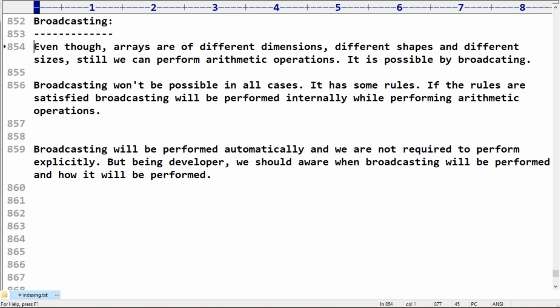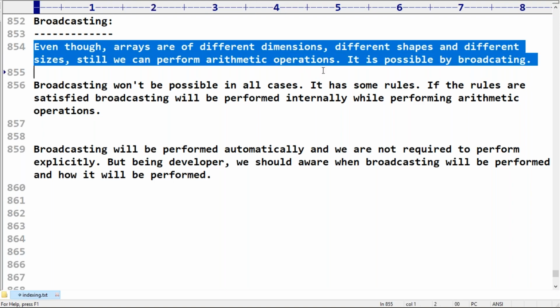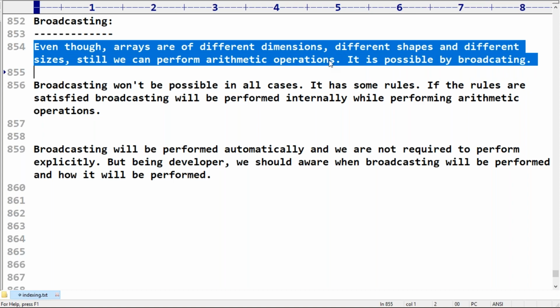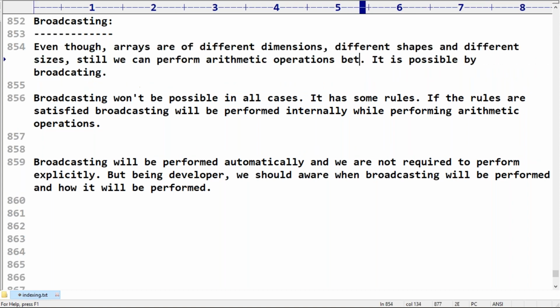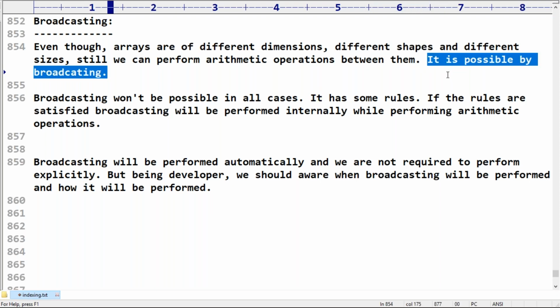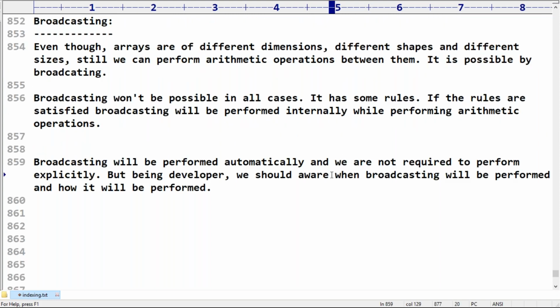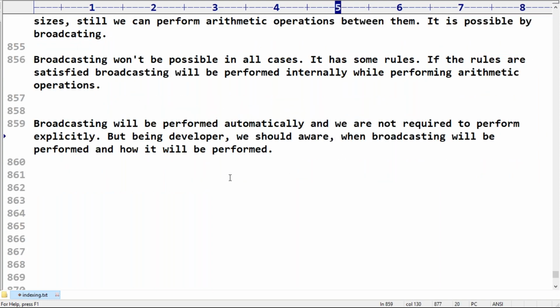Even though arrays have different dimensions, different shapes and different sizes, we can still perform arithmetic operations between them. It is possible by broadcasting. Broadcasting will be performed automatically, and we are not required to perform it explicitly, but being a developer we should be aware of when broadcasting will be performed and how it will be performed.